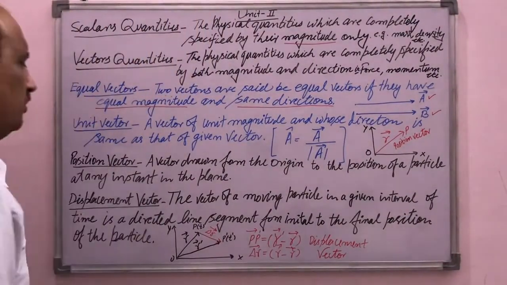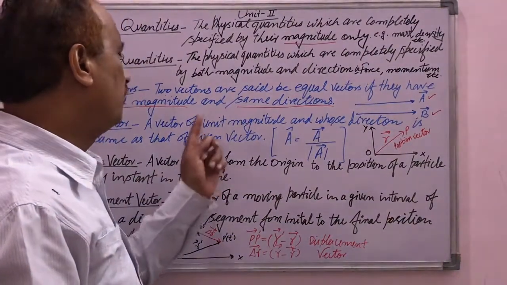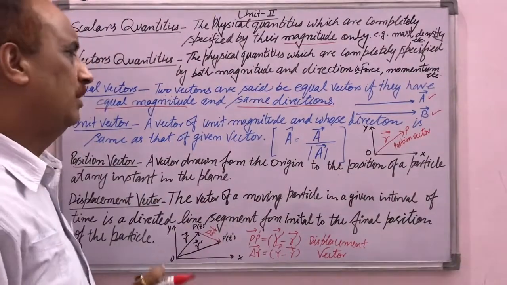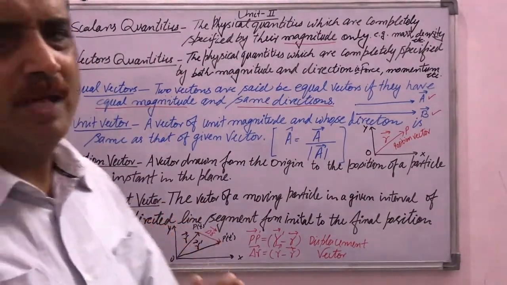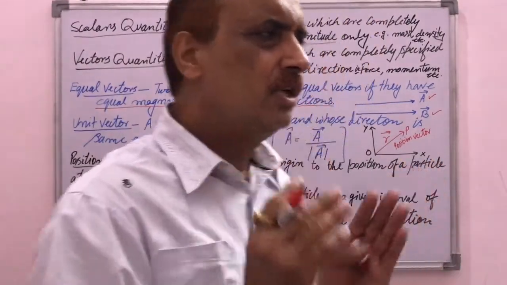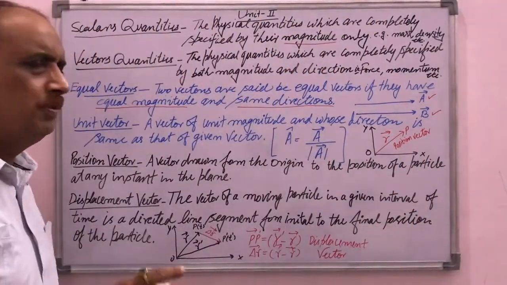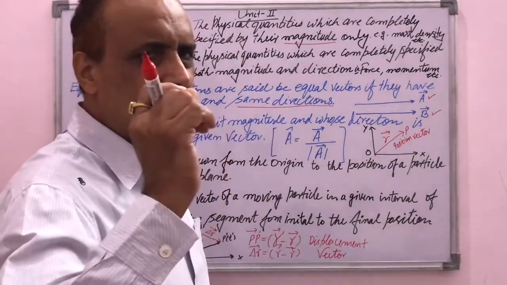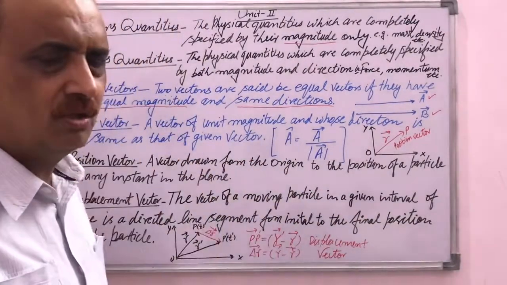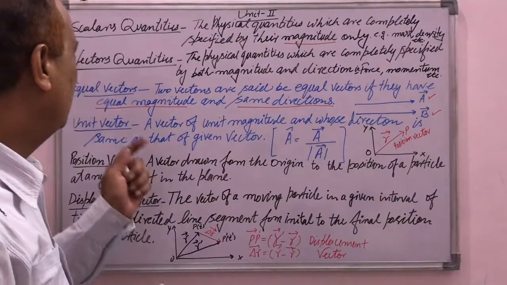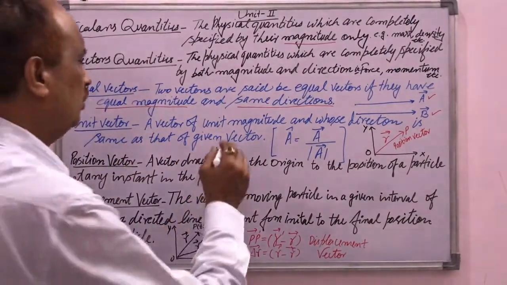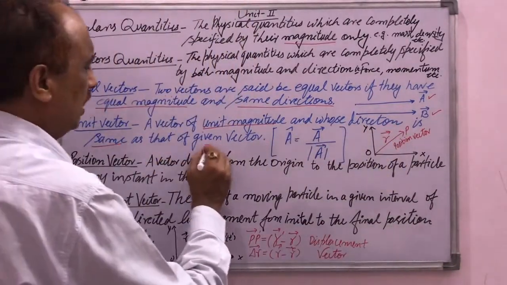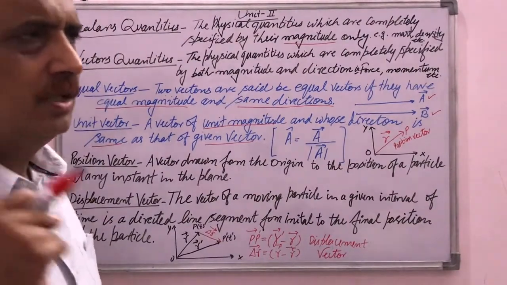Next is the unit vector. A unit vector means a vector of unit magnitude whose direction is the same as that of the given vector. Its magnitude is 1, its magnitude is unity. A vector is said to be a unit vector if its magnitude is unity and its direction is the same as that of the given vector. So the definition can be written as: a vector of unit magnitude whose direction is the same as that of the given vector is known as a unit vector.